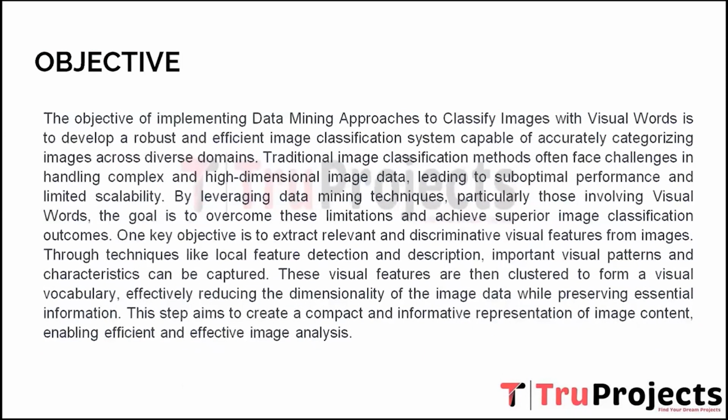So now coming to the objective part for this project, the data mining approaches with visual words aims to achieve high accuracy and robustness in image classification. By leveraging the power of data mining, the system can learn and recognize complex patterns and relationships within images, leading to more precise and reliable image categorization. These visual features are then clustered to form a visual vocabulary, effectively reducing the dimensionality of the image data while preserving essential information. This step aims to create a compact and informative representation of image content, enabling efficient and effective image analysis.